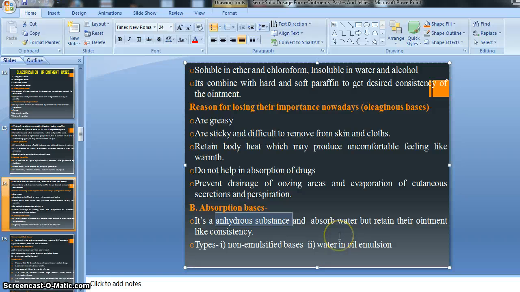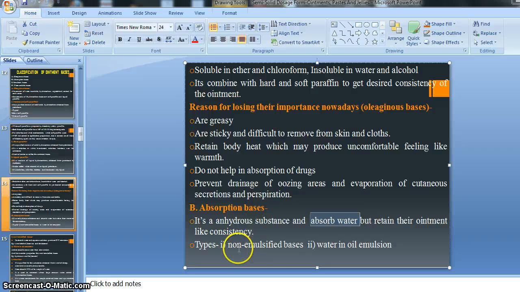But the character of an absorption basis is that it is an anhydrous substance as well as it is able to absorb water, right? Due to the absorption of water, it has the property to retain its ointment-like consistency, right? Ointment-like consistency means the absorption basis shows a semi-solid consistency, right?